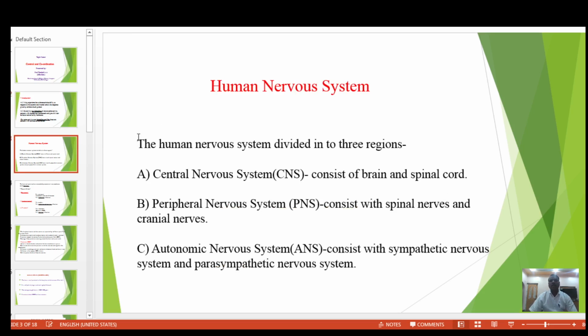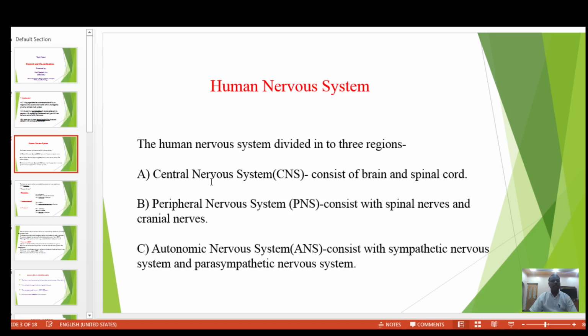Next, the human nervous system. The human nervous system is divided into mainly three regions. The first, capital A, is called the central nervous system, also called CNS. CNS means central nervous system. It consists of mainly two parts, the human brain and the spinal cord. Means the central nervous system is divided into two main parts.